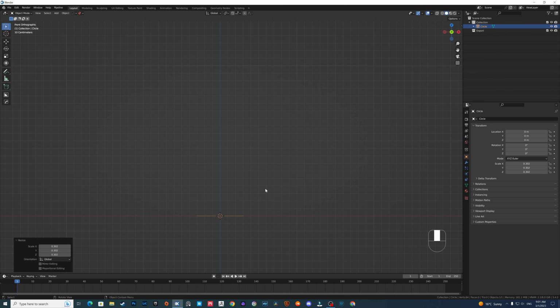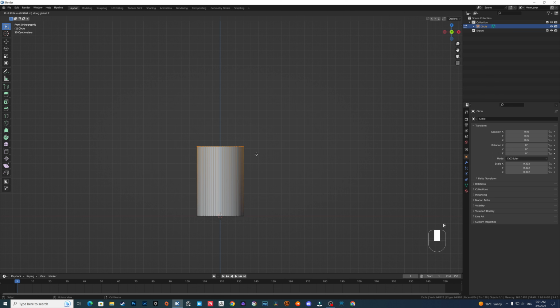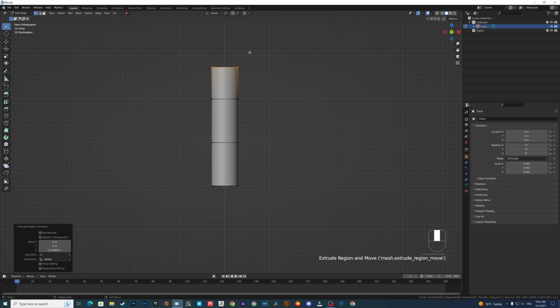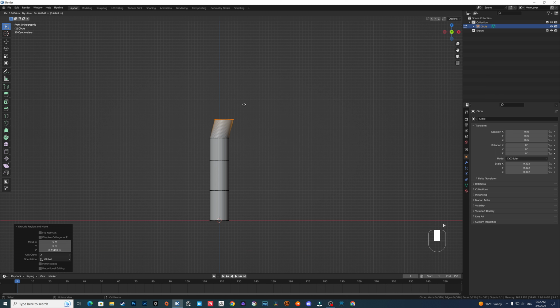I'm not using any reference image, so it's all in my mind. So I will make it the way I see fit and will make it close to a real product. Go to edit mode and start extruding to the Z axis. Above, keep going. If you extrude and it starts moving in 3 directions, just make sure you press Z to lock it to the Z axis.